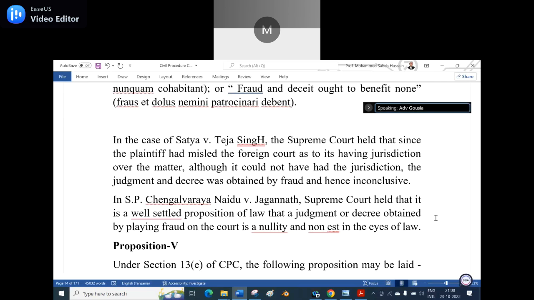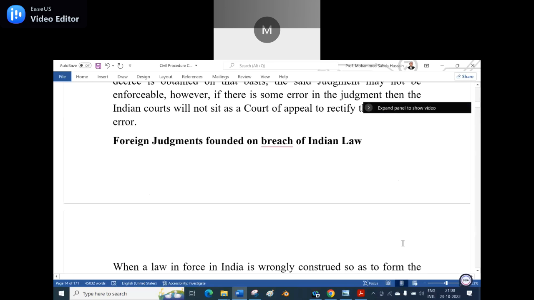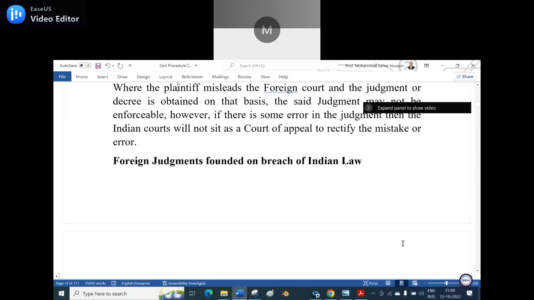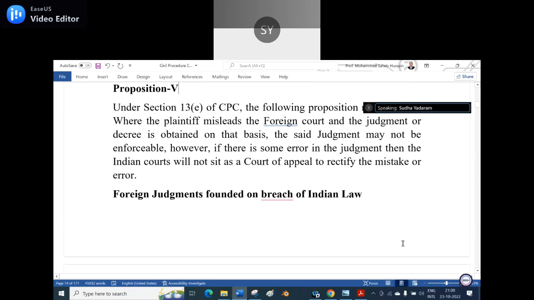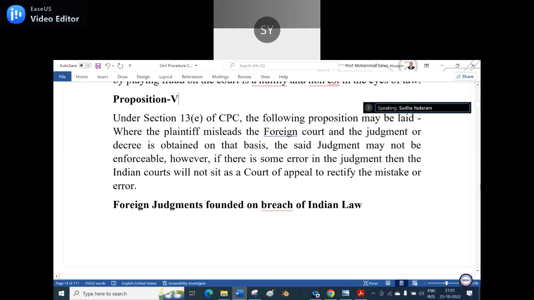Okay, sir. Okay, now read proposition 5. Proposition 5 under Section 13 clause (e) of CPC, the following proposition may be laid: where the plaintiff misleads the foreign court and the judgment or decree is obtained on that basis, the said judgment may not be enforceable.